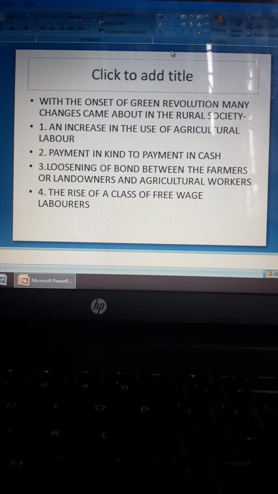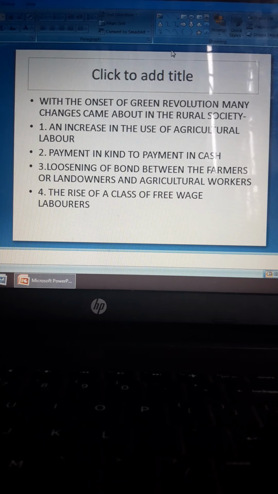Payment in kind to payment in cash. Earlier payment was done in kind, like there was a barter system, and if I give you a kilo of sugar, you give me a kilo of something. That sort of thing happened. But now, with the coming of the green revolution, there was payment in cash.